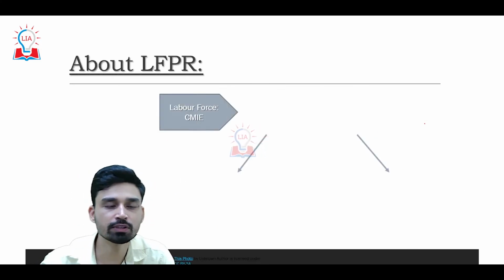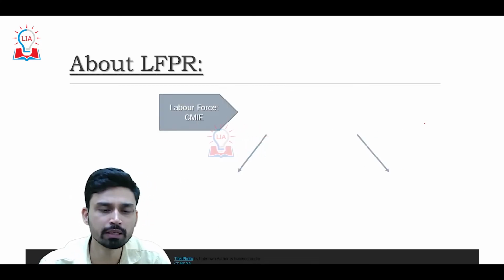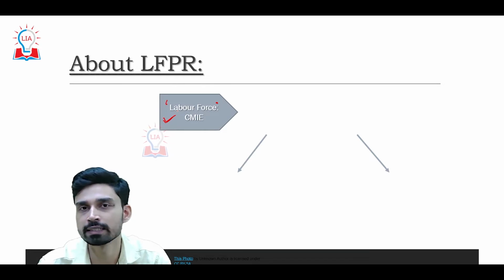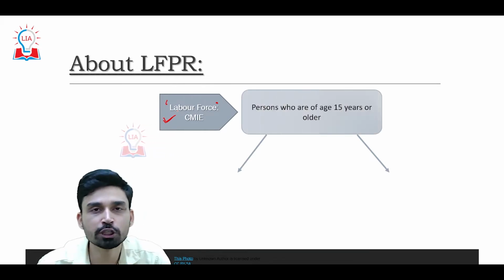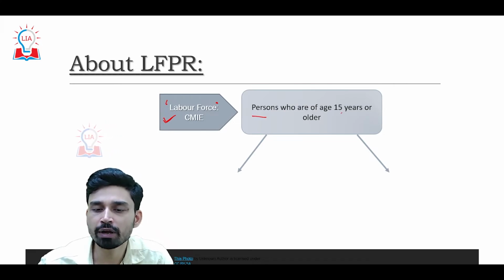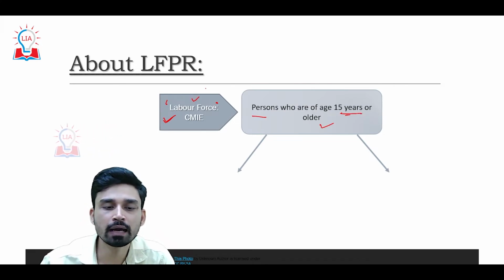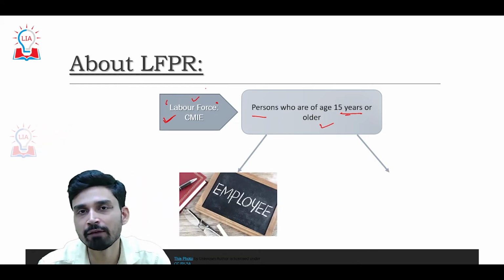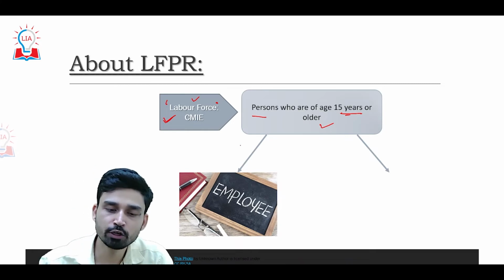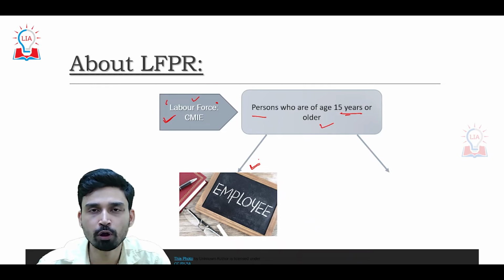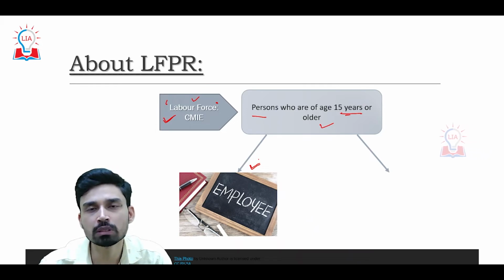So now let us first talk about labor force participation rate. But before understanding labor force participation rate, let us try to understand what the term labor force itself means. As per the definition given by CMIE, all persons who are 15 years and older are classified as the labor force of the country. Now in this group we have two categories of people. The first category are those who are already employed. That means they are in some sort of employment and they might be switching jobs to some other work.